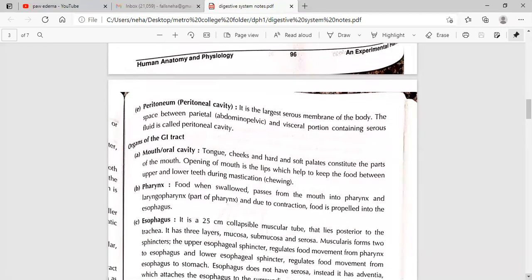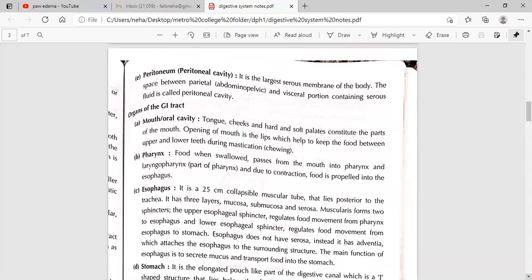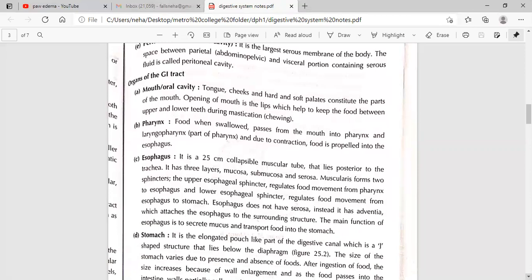Pharynx: food when swallowed passes from the mouth into the pharynx and laryngopharynx, and due to contraction, food is propelled into the esophagus. Esophagus: it is a 25 centimeter collapsible muscular tube that lies posterior to the trachea. It has three layers: mucosa, submucosa, and muscularis. The muscularis forms two sphincters. The upper esophageal sphincter regulates food movement from pharynx to esophagus, and the lower esophageal sphincter regulates food movement from esophagus to stomach. The esophagus does not have serosa; instead it has adventitia, which attaches the esophagus to the surrounding structure. The main function of the esophagus is to secrete mucus and transport food into the stomach.